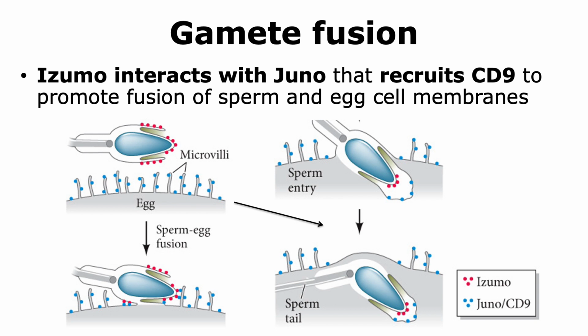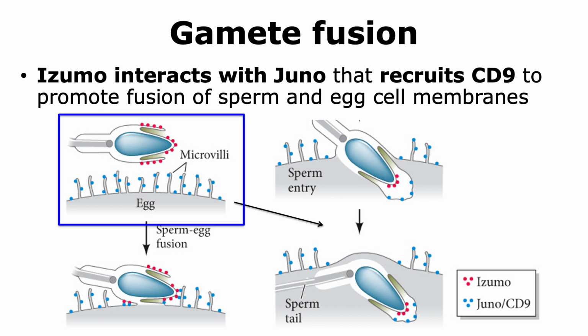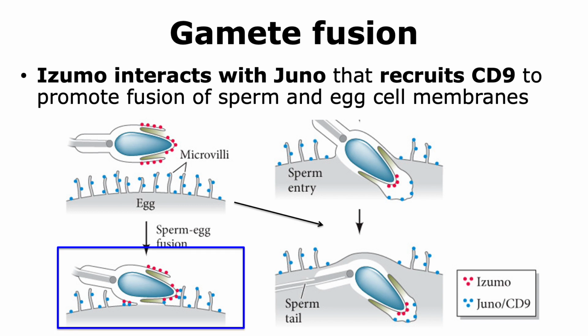So if we look at the picture and go step by step, here is the first picture where the sperm that has already undergone the acrosome reaction has the Izumo protein on its equatorial region, and it is going to interact with the microvilli that are present in the egg, and in this microvilli we have the protein Juno. Now the sperm will actually interact with the egg on the side of its head. So it doesn't go perpendicular to the egg, but the side of the head of the sperm will interact. And so this way we can see that an equatorial region is actually interacting with the egg plasma membrane.